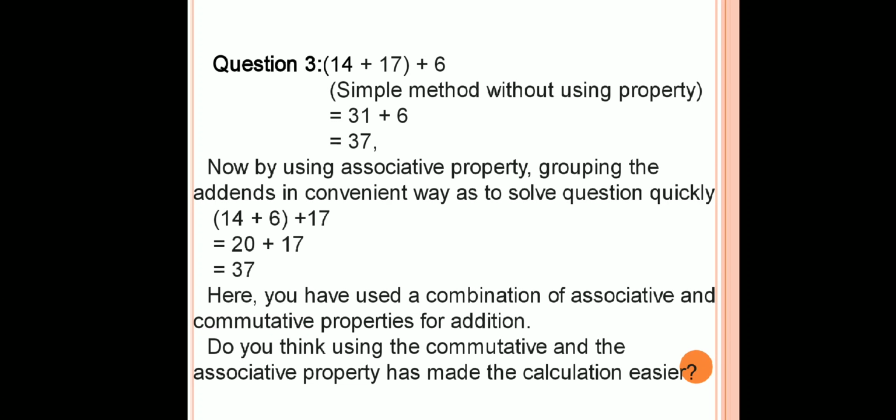Question number 3 is given: 14 plus 17 plus 6. If I add by the simple method without using any property, 14 plus 17 is 31, plus 6 is equal to 37. Now here I am using the associative property. I am grouping the addends in a convenient way to solve the question quickly. 14 plus 6 is 20, 20 plus 17 is 37. So here we have used a combination of associative as well as commutative properties for addition. Do you think using the commutative and associative property has made the calculation easier? Of course, yes.